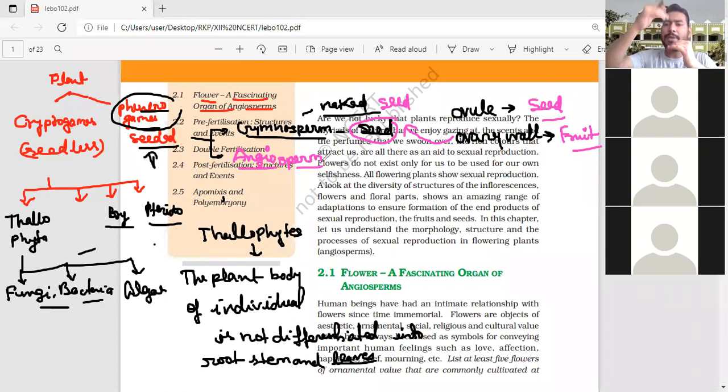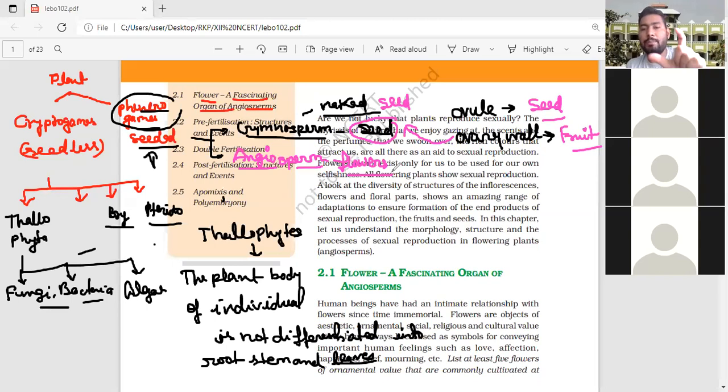The angiosperm is at the top. It belongs to the phanerogams, means seed bearing, and they also bear the flower. So due to this the angiosperm is also known as the flowering plants. It belongs to the phanerogams, means seeded plants.